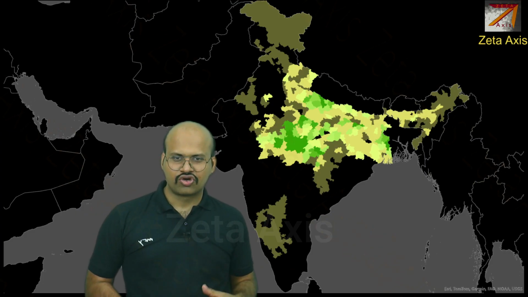Here we can see that most of the regions which produce Masur are located north of the Tropic of Cancer, because here there is a cooler atmosphere in winter compared to southern India, where even in winter the atmosphere is not much on the cooler side.